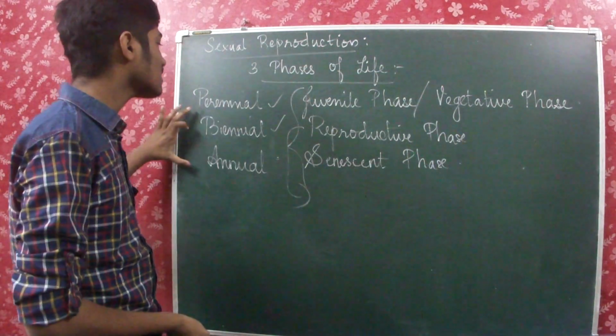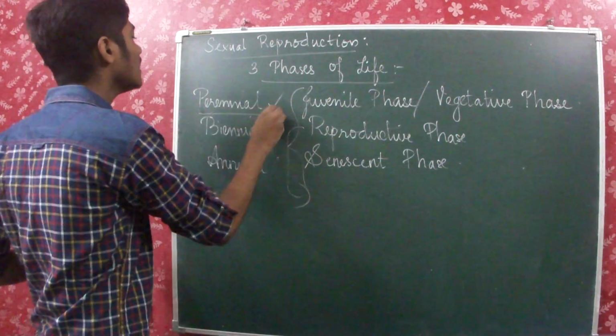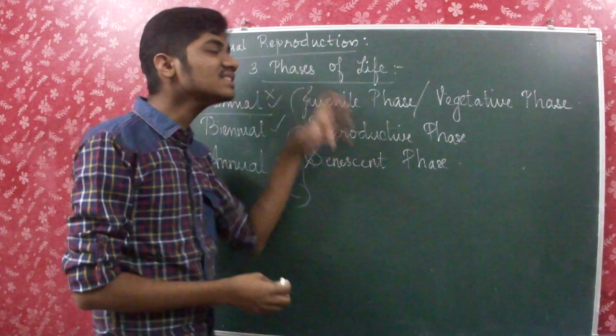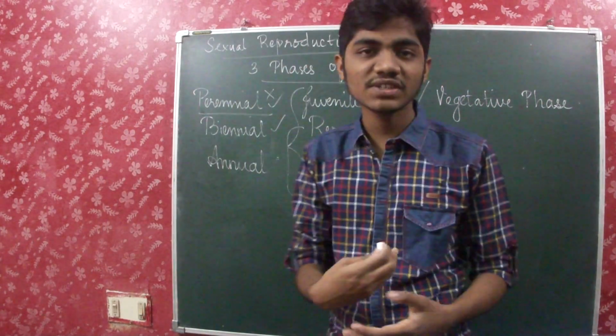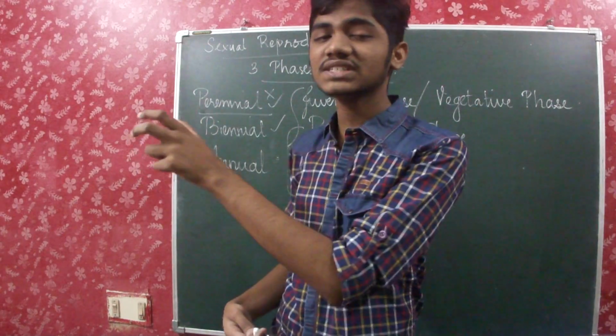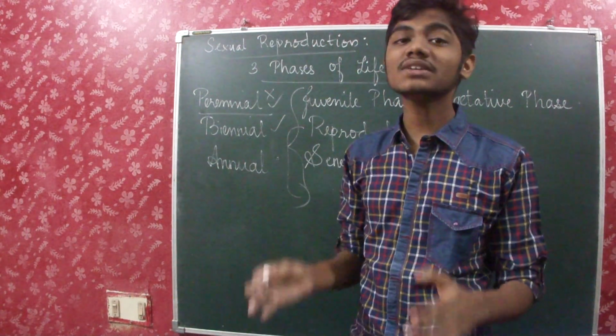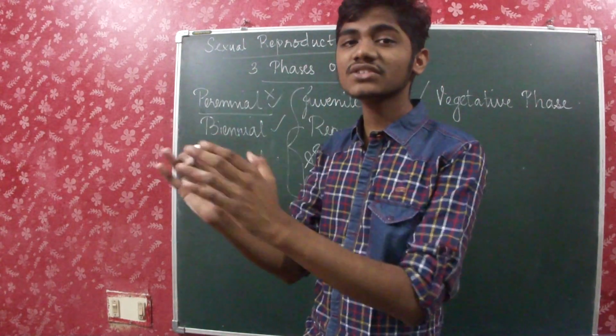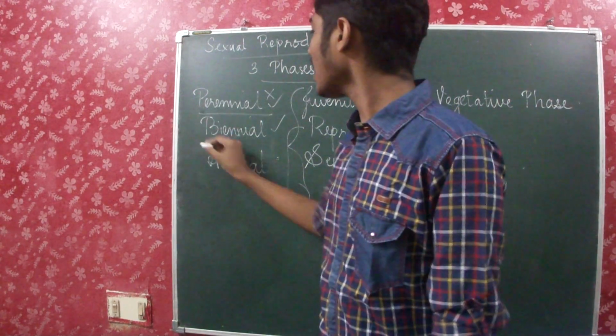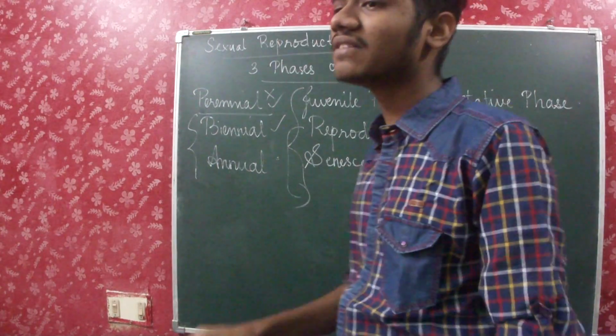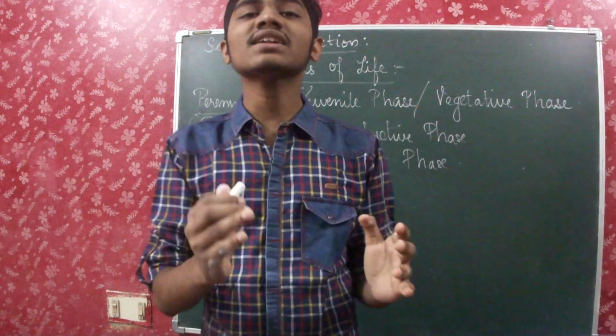Among these three, perennial does not show distinct difference between these three phases. You can't distinguish that this phase has been completed in perennial plants. You can't do that because in perennial plants it's not very well distinguished or very well seen. Whereas in the other two types, these three phases can very well be distinctly seen.